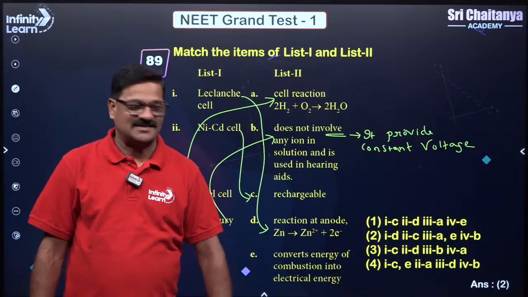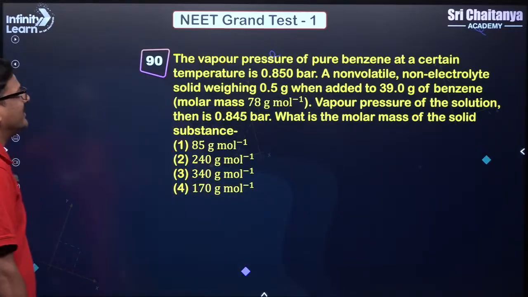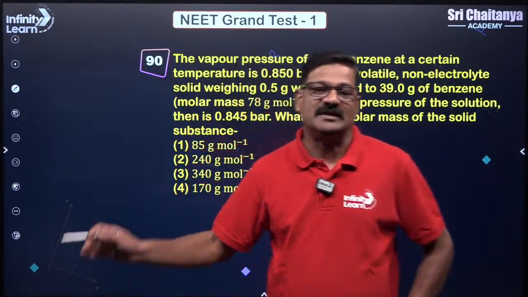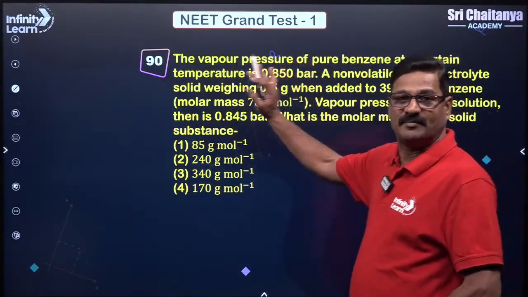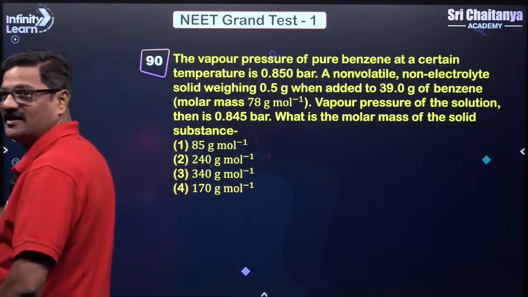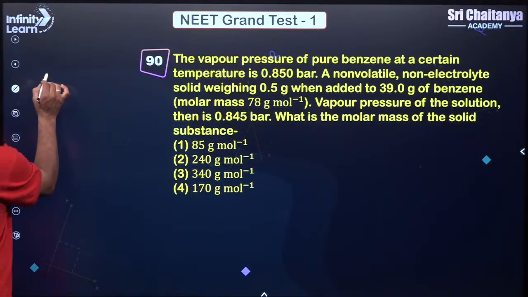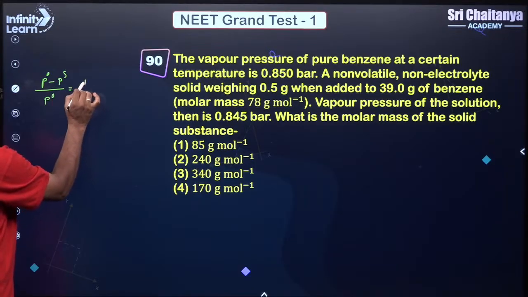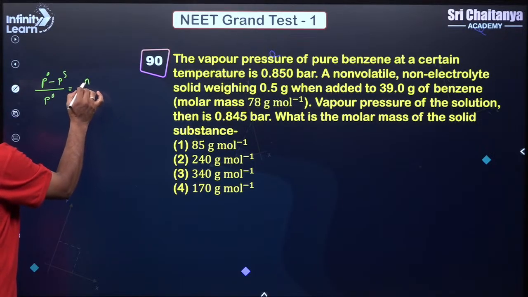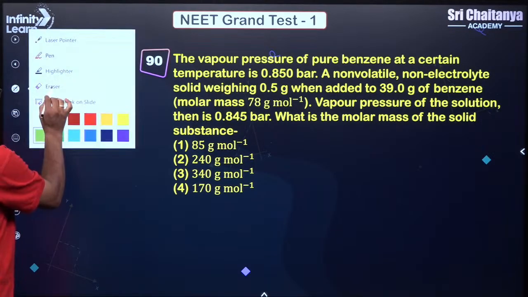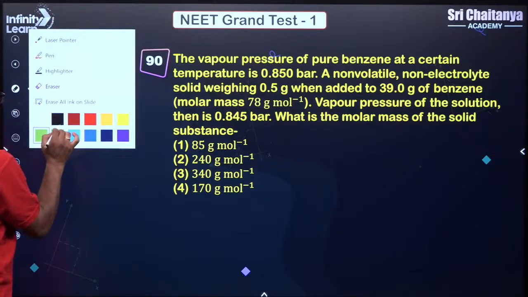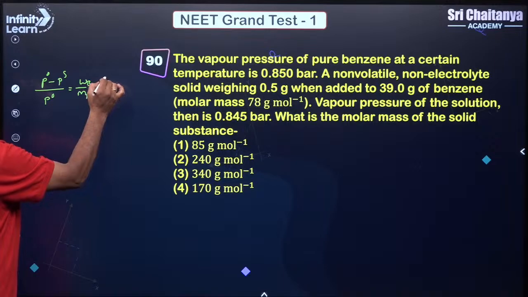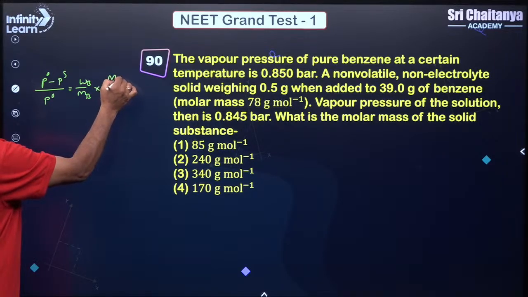So coming to the last question, the vapor pressure of pure benzene. It all depends on the relative lowering of vapor pressure formula. P naught minus Ps upon P naught is equal to mole fraction, so I can say it is equal to weight of the solute times molecular weight of the solvent over molecular weight of the solute times weight of the solvent.